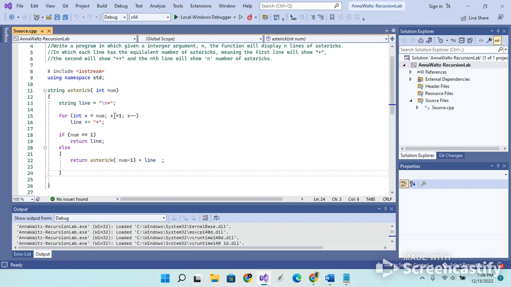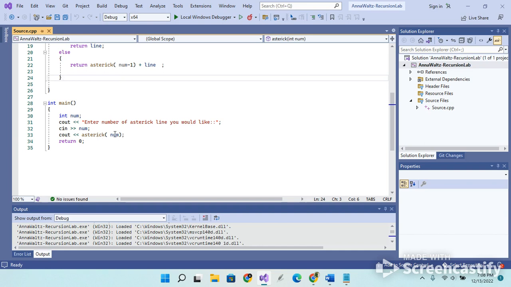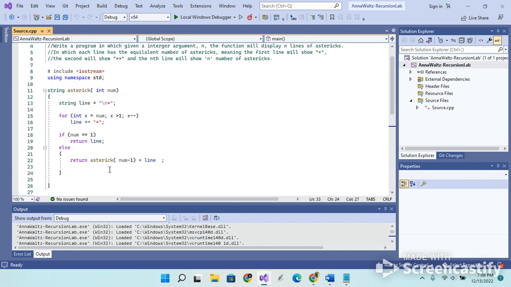Looking at this in more detail, whenever our program first starts off, it's starting with the maximum number of lines. This is what makes it a little bit more fun: we start off with the maximum number of lines, and this is basically the asterisks, what we actually want to be printed, and how many asterisks we want specifically on each line. And that is what line is. It is specific to each line that I want.